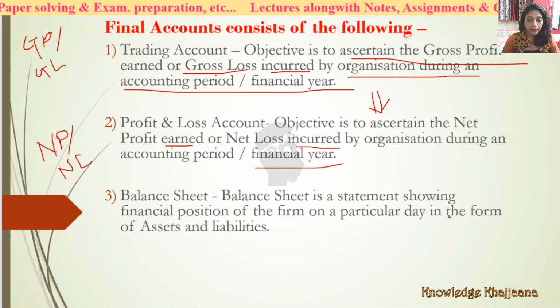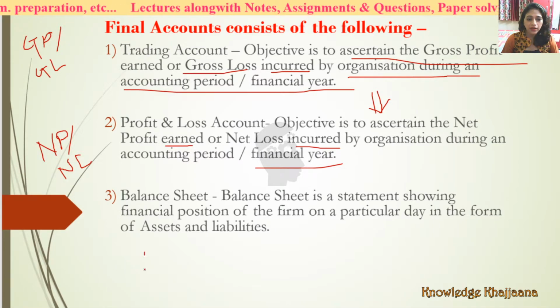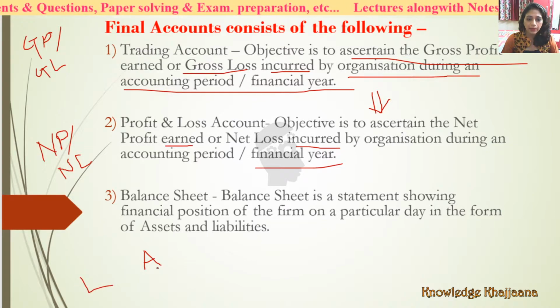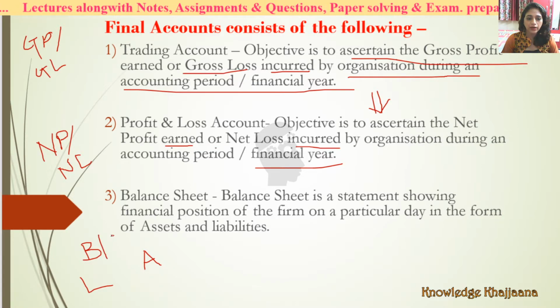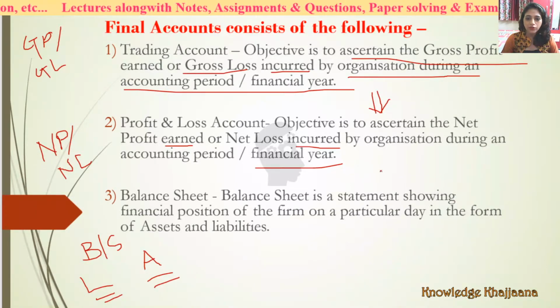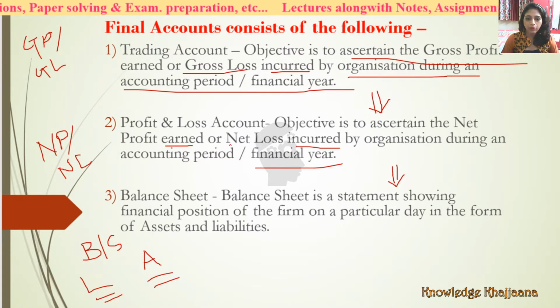Balance sheet is the statement which shows the financial position of the firm. What is the financial status of the firm, and how is it ascertained? Depending on the value of the assets and liabilities of the business. So we are going to learn to prepare the trading account first, then the profit and loss account, and then the balance sheet.